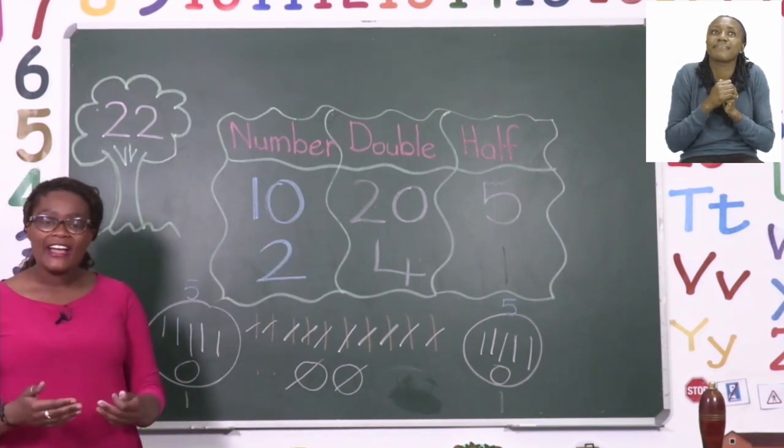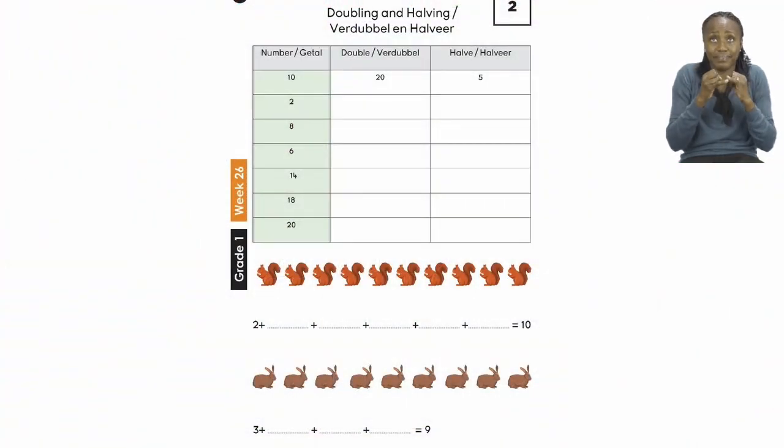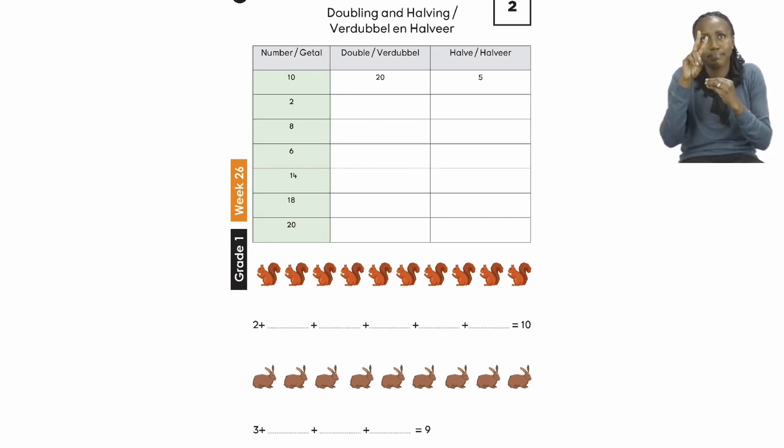Now let's go back onto the page so that we can do the last couple of questions together. You can see that we have squirrels, and these squirrels can be counted for our answer. You are going to add 2 squirrels each time so that our answer can be 10.